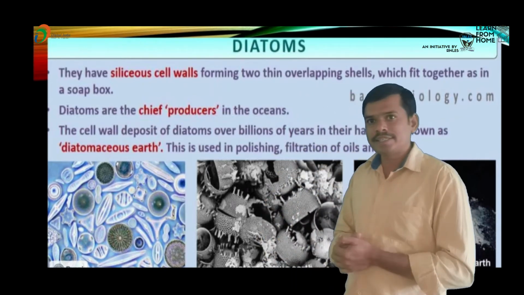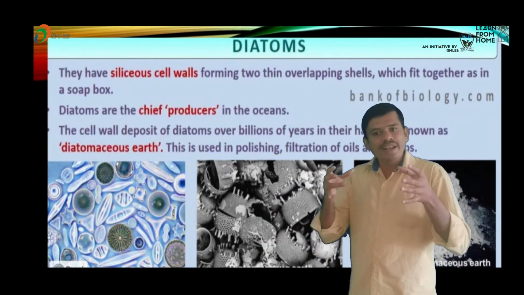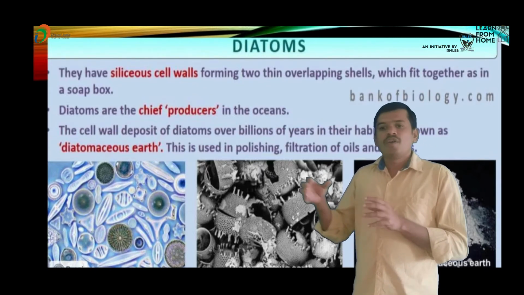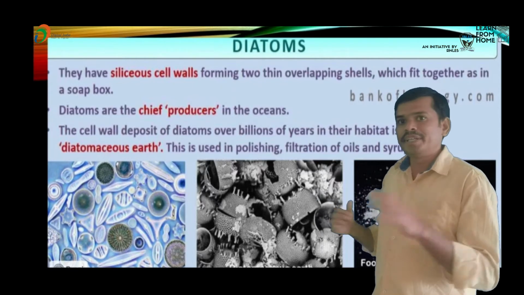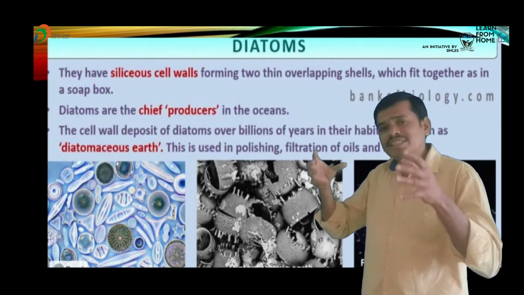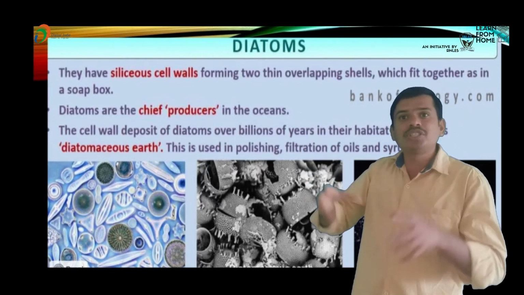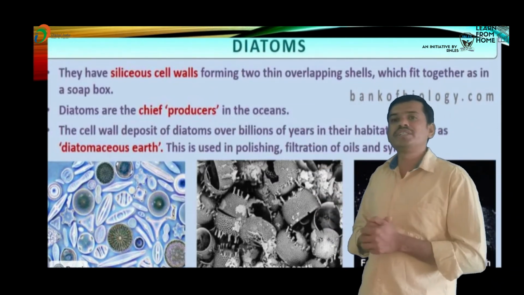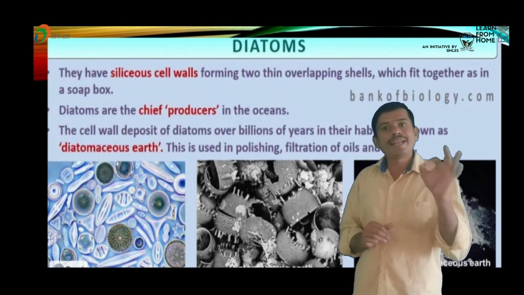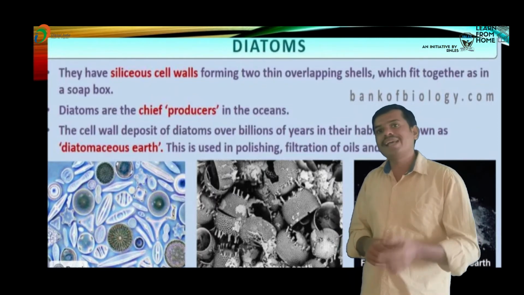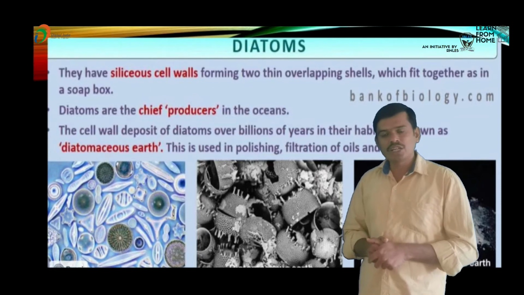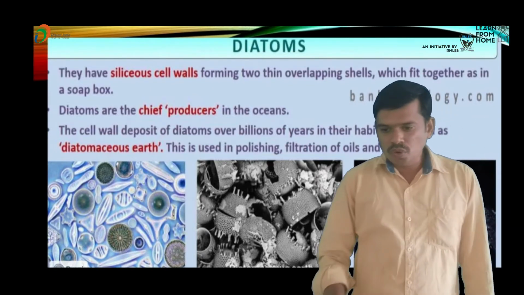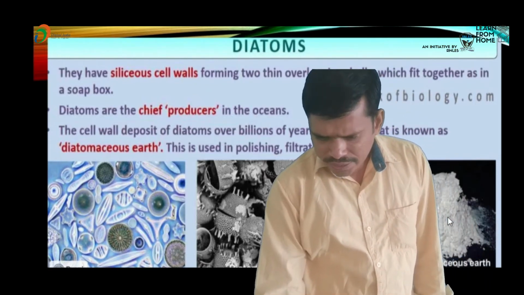Now, the cell wall deposits of diatoms accumulate over billions of years in their habitats. Such accumulation is known as diatomaceous earth, and it is also known as Kieselguhr.